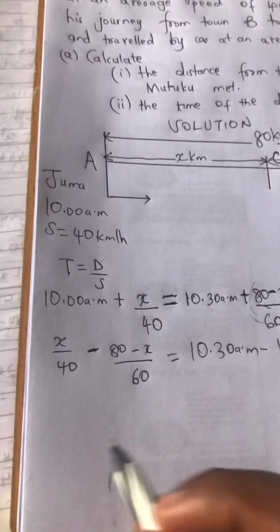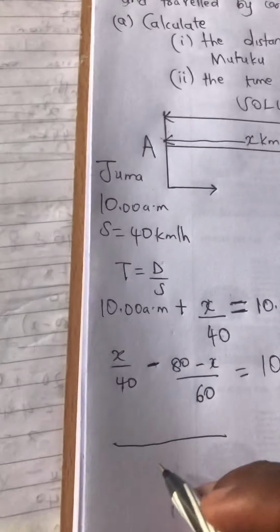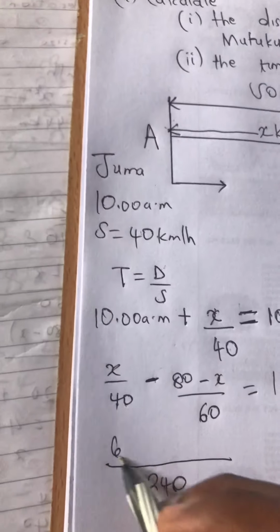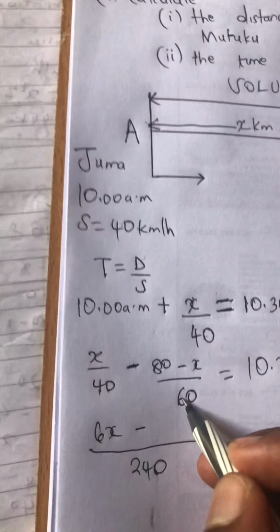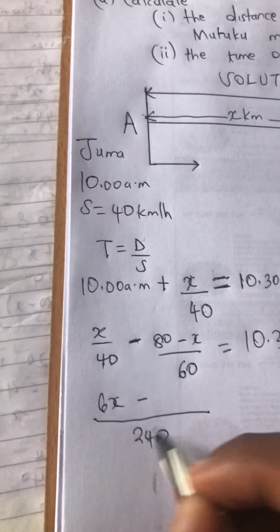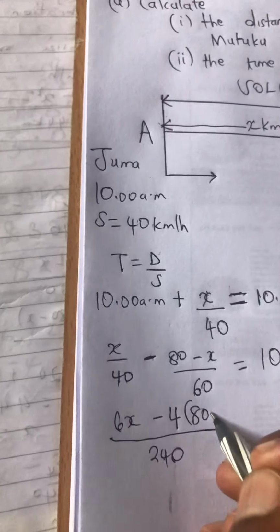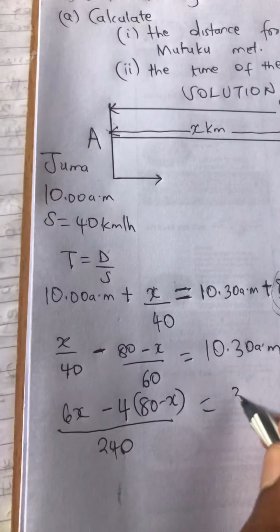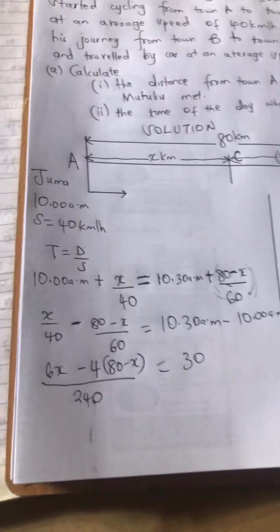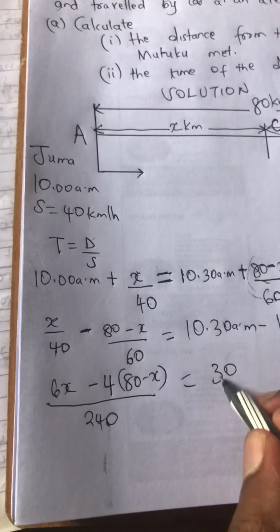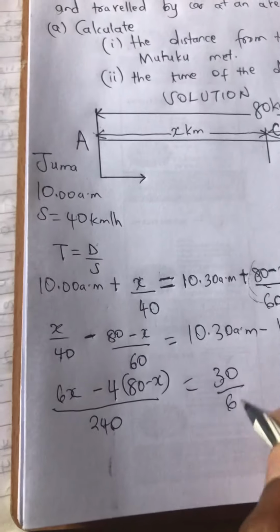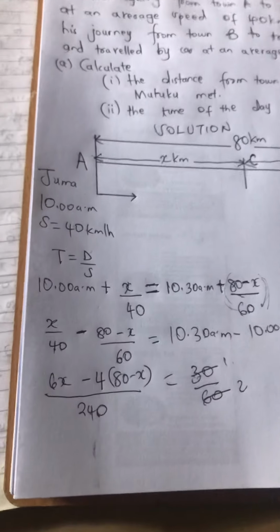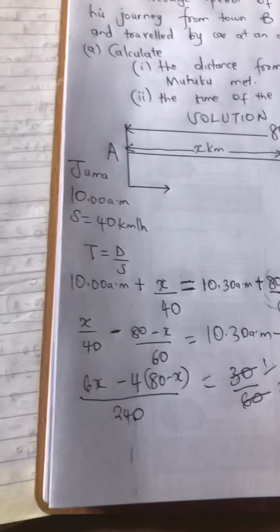I hope unaona. LCM of 40 and 60 is 240. 40 naingia kwa 240 mara 6. 6 times x ni 6x. Minus 60 kwa 240 mara 4. So 4 into 80 minus x is equals to 10:30 minus 10 a.m., that is 30 minutes. However, we have to convert 30 minutes into hours, so we divide by 60. Everybody knows that 30 minutes is the same as half an hour. That is 1/2. Hapo sawa?